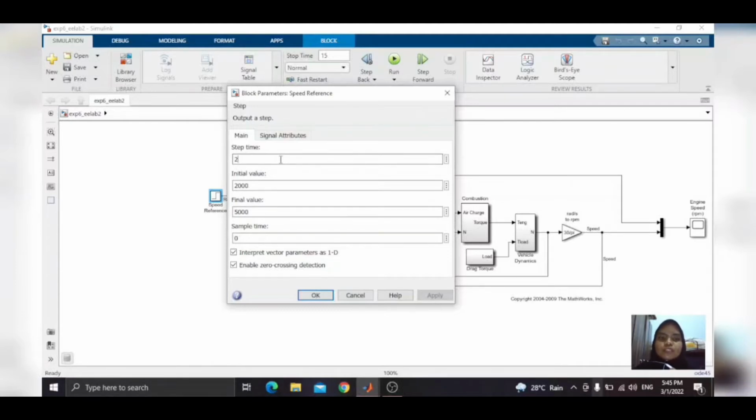I will answer question 2.1, in which we need to tabulate the values for our experiment. For this experiment, the start time is 2, the initial value is 2000, the final value is 5000, and the sample time is 0. These values will affect our graph in the experiment later. So that's all from me and thank you.